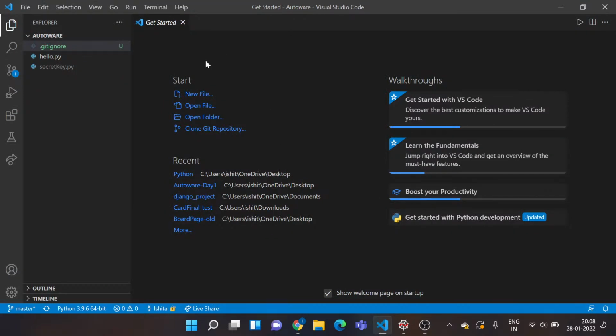How about I tell you that we'll be automating posts on Instagram using Python? That means you need not open your Instagram to create a post. Isn't that cool? Let's try it out. First I'll create one file.